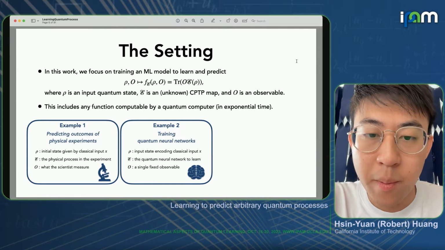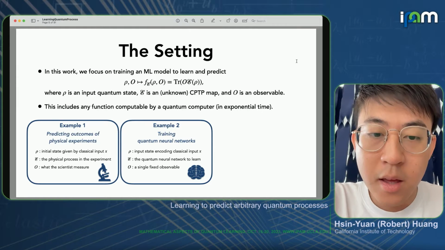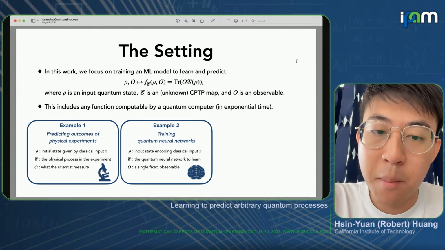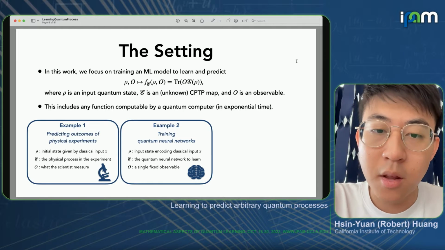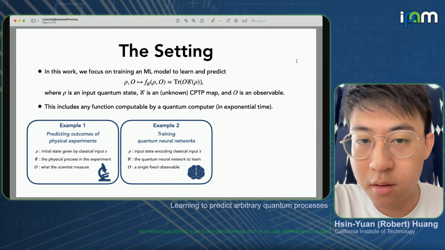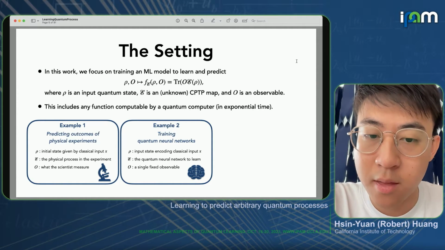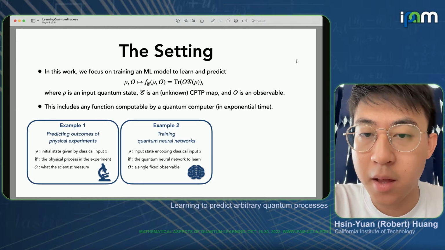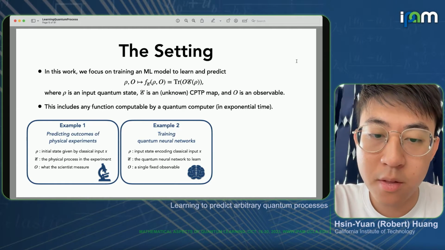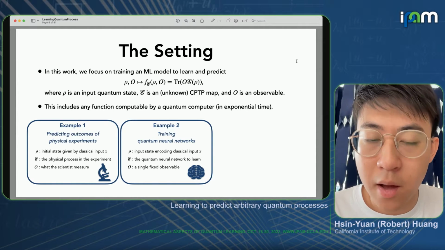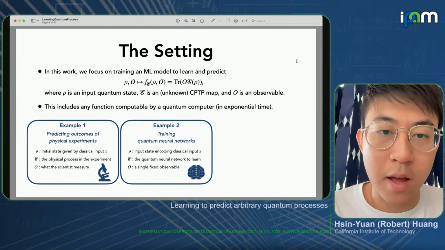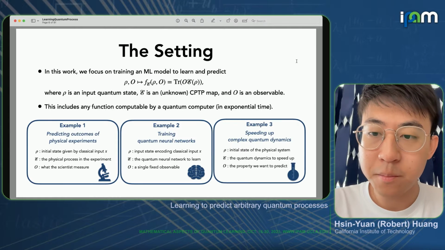Another example corresponds to training a quantum neural network. Here, we should think of the unknown CPTP map E as being the quantum neural network that we would like to learn. In example 2, there will often be some structure in the CPTP map, so it would not be an arbitrary quantum process. And the observable O would correspond to a fixed observable that we know of and that we measure at the end of the neural network.